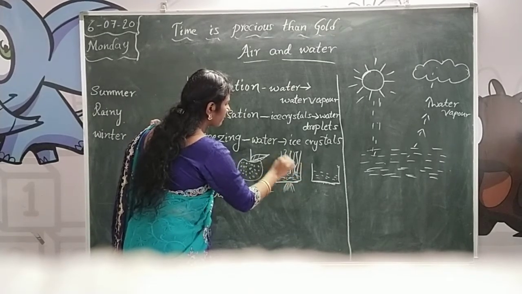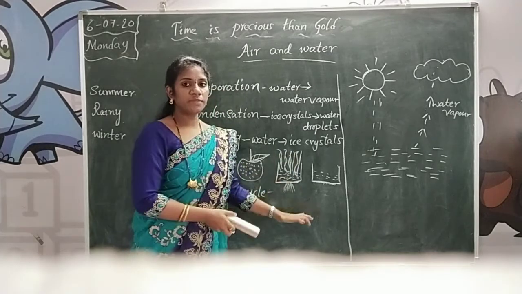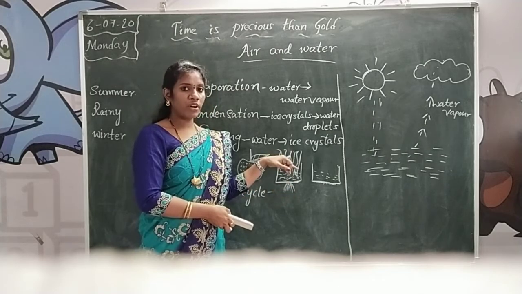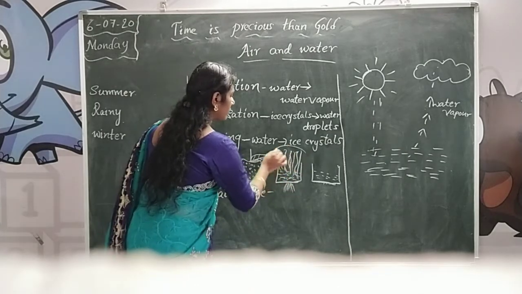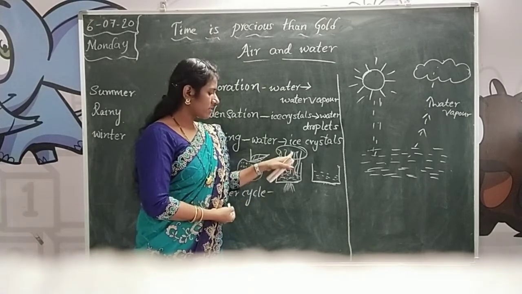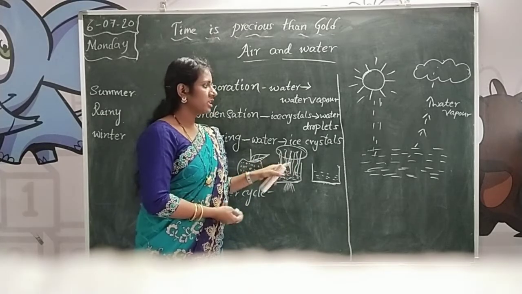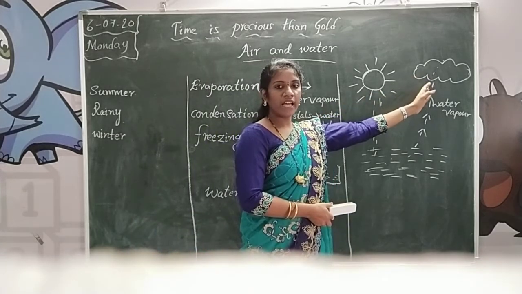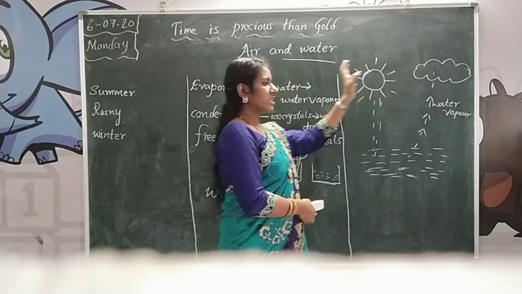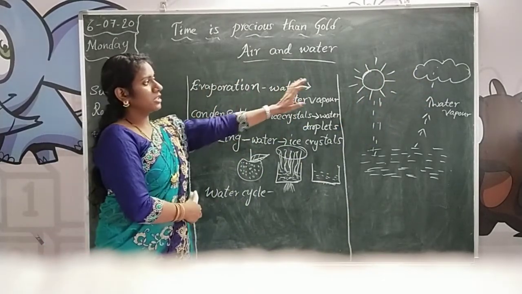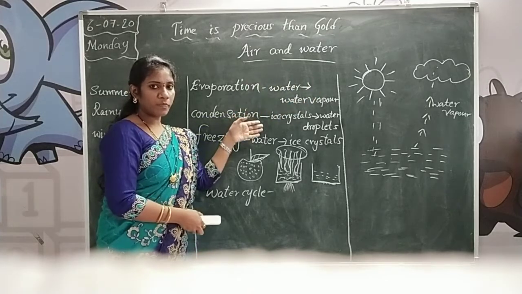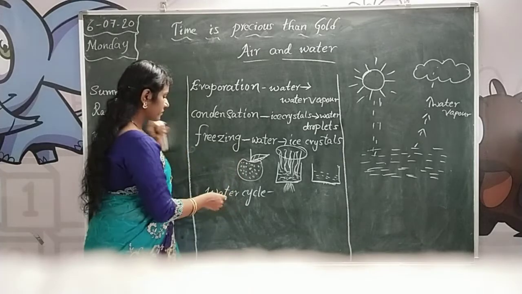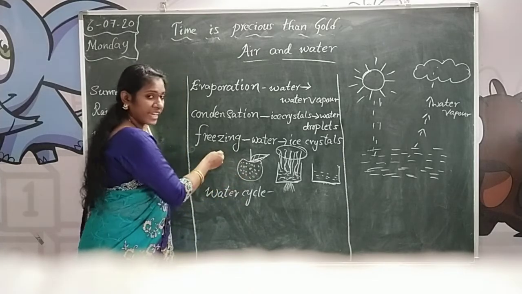Do you observe this any time? For example, your mother heating the water. At that time, the water changes into water vapor. So this is called water vapor. This water vapor can change into clouds, and these clouds have small ice crystals. After some days, the clouds change into water droplets. Then rain. Again, the rain brings the water droplets, and from the rain we are getting water.